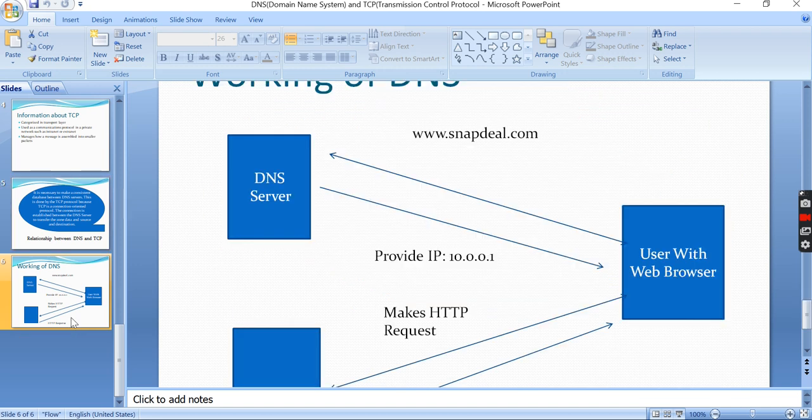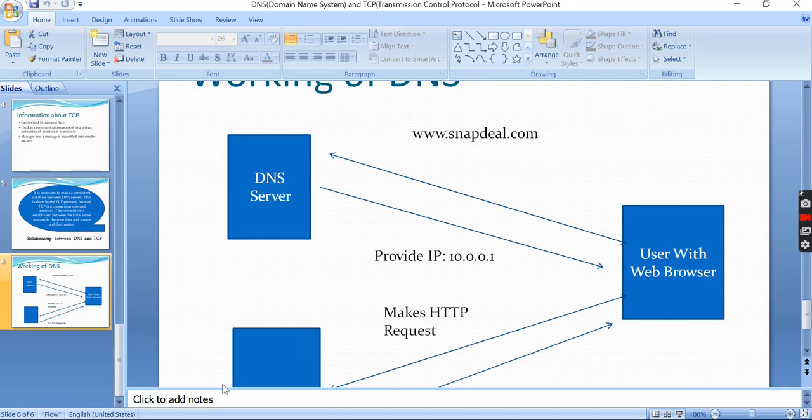We will try to show the working of DNS with the help of a diagram like this. A user types www.snapdeal.com in his browser, which then queries the DNS server for the snapdeal.com IP address, like 10.0.0.1. The server returns the Snapdeal address, so the browser can request data from the Snapdeal web host, which returns the elements necessary to build the home page in the local browser. So this is the working of DNS.